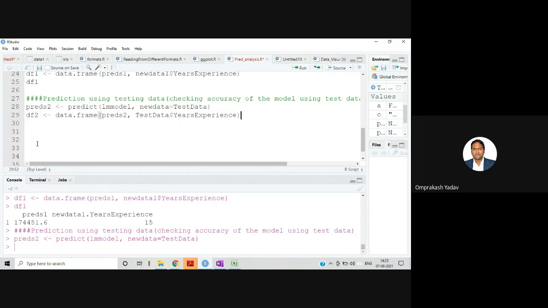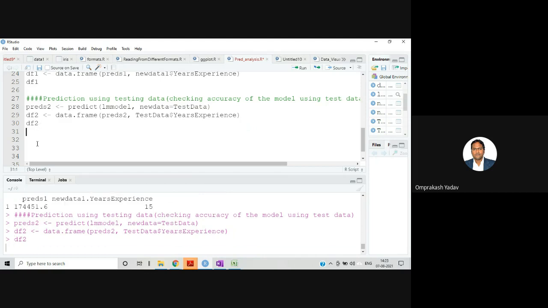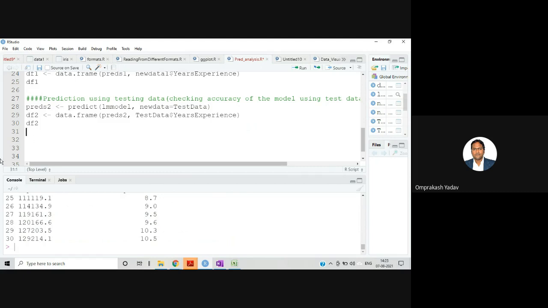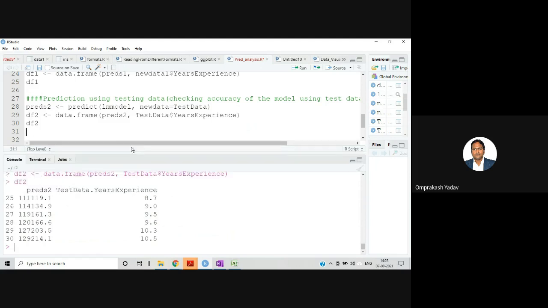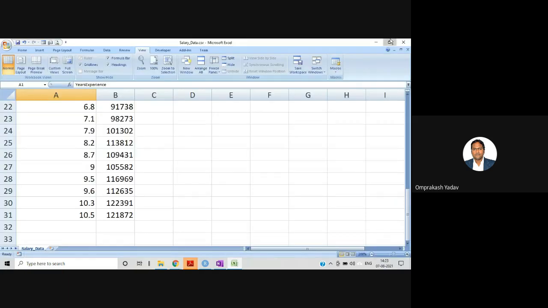Let's run this. So we have taken the years of experience from the test data, and df2 is ready. Let's run this df2. If you see, here, for 8.7, for 9.0, let me open this one also.